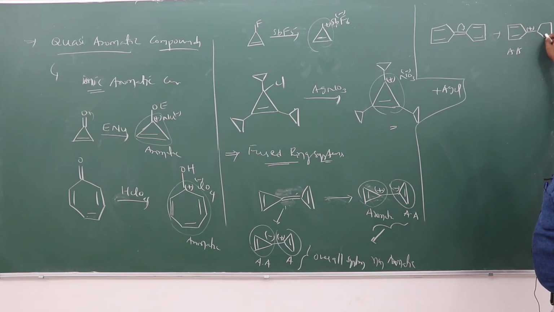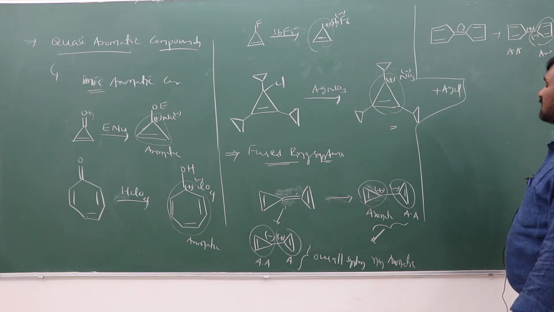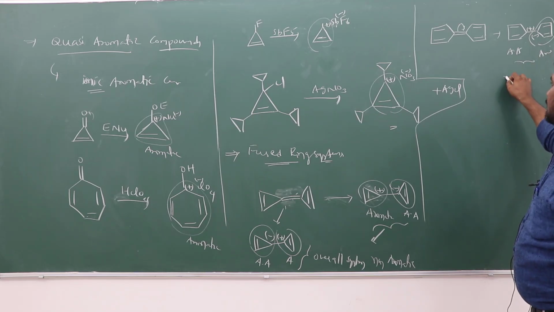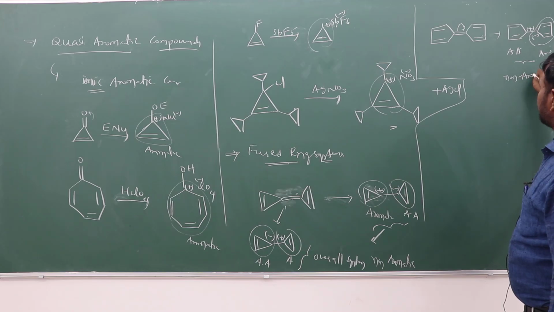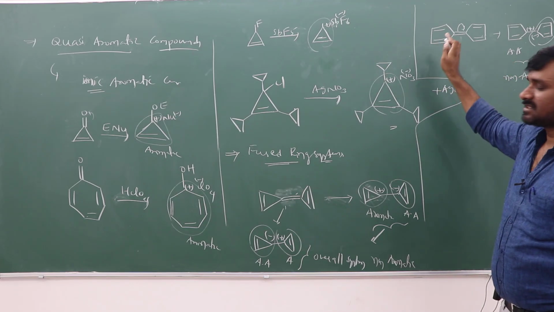If you go for this, the ring system is aromatic, as the 4n plus 2 pi electron rule is satisfied with 6 pi electrons. One is anti-aromatic, another is aromatic. Overall, it is non-aromatic.